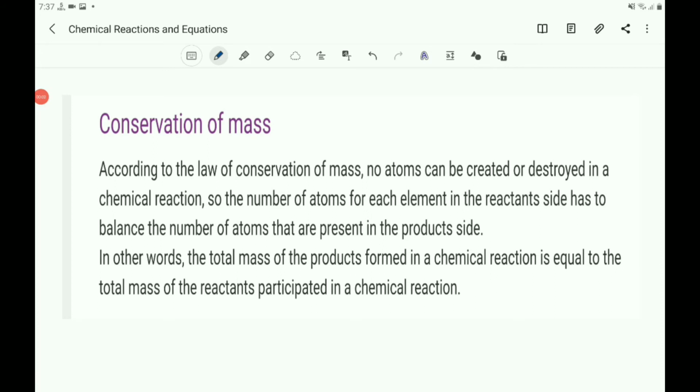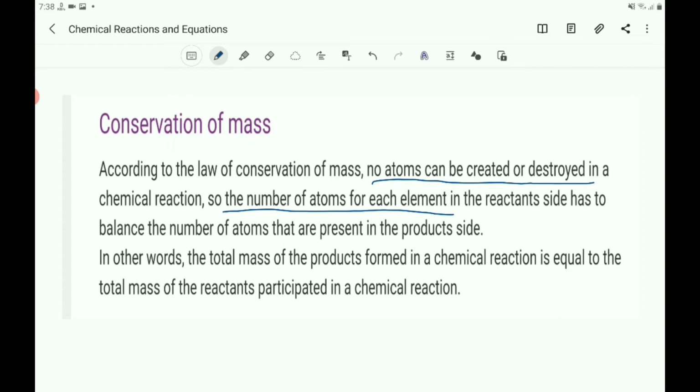You write the conservation of mass. According to the law of conservation of mass, no atoms can be created or destroyed in a chemical reaction. So, the number of atoms for each element on the reactant side has to balance the number of atoms present on the product side.